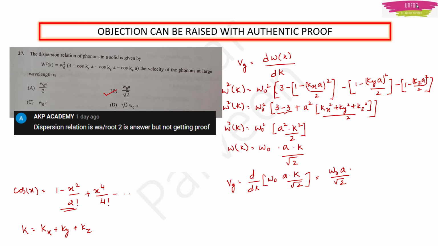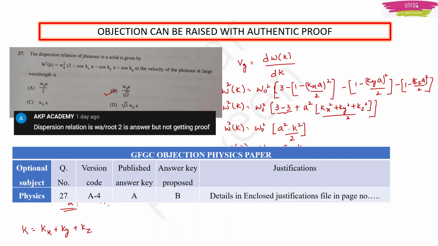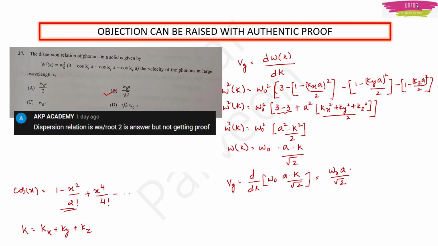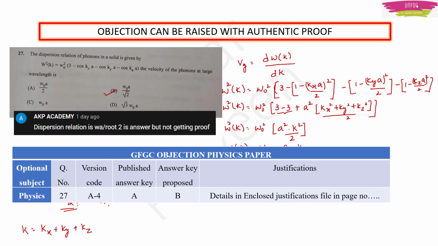So you can click a picture of that solved problem, write the name of the author, and then claim your objection on this. They are saying that option A, omega naught A by 2, is right, but we have calculated and found out that it is omega naught A by root 2. So option B will be the right answer.